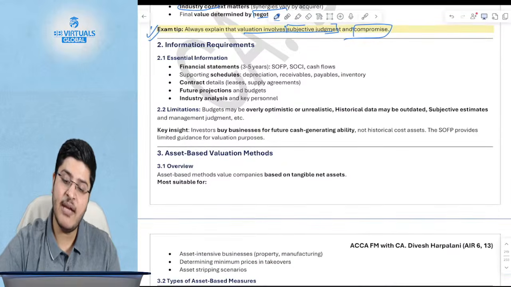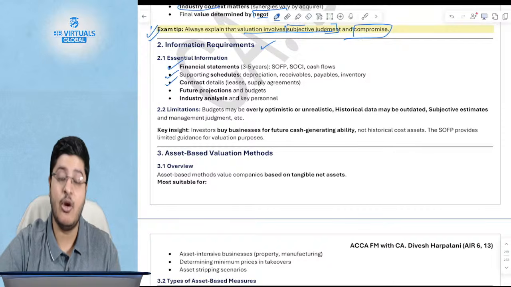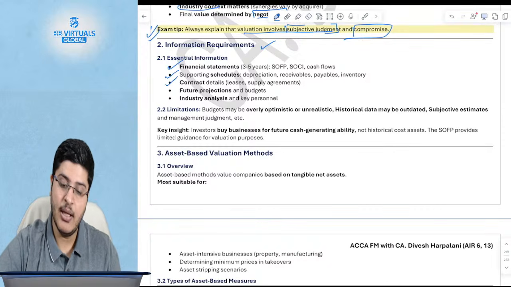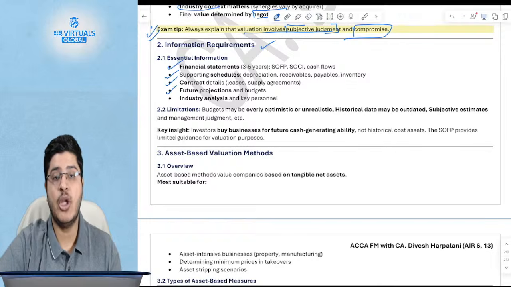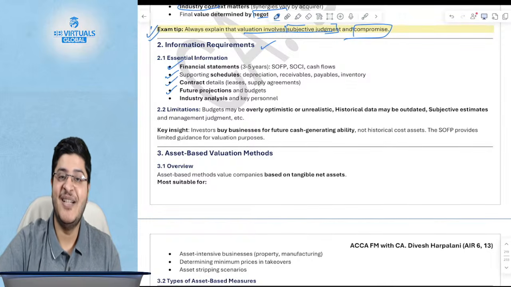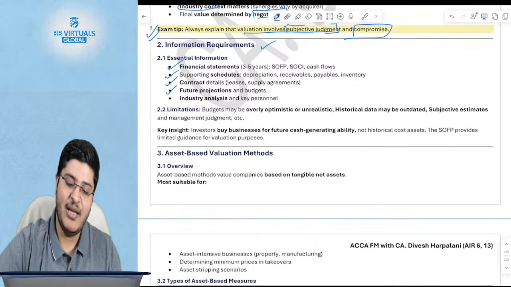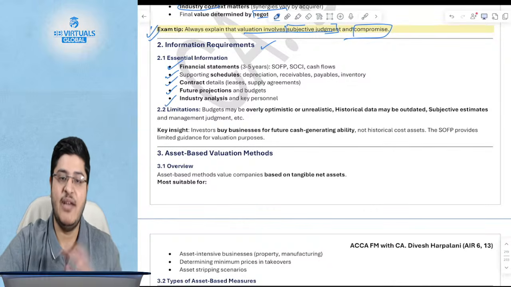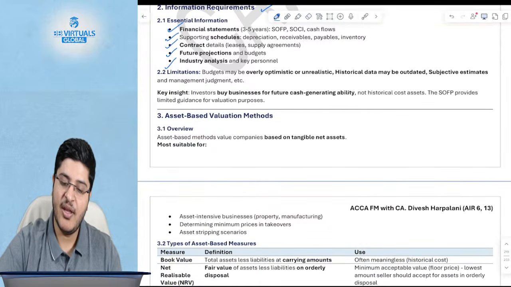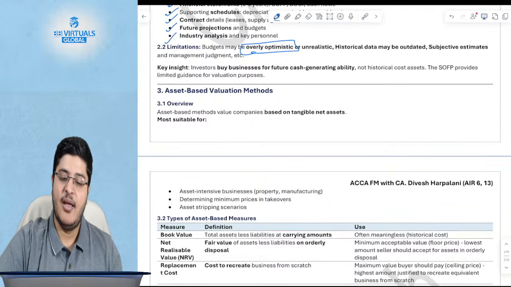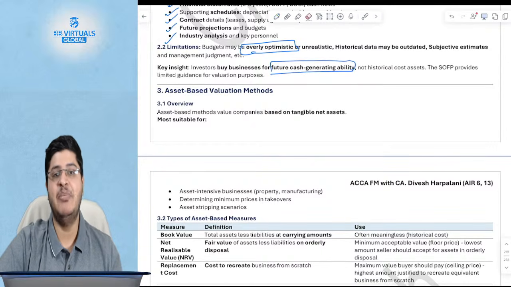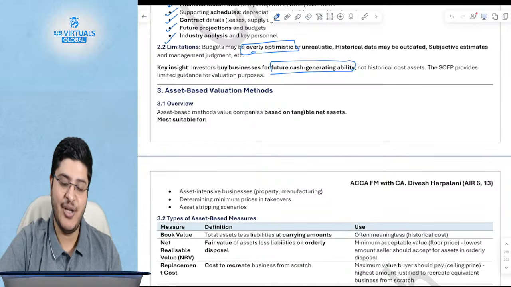Okay. What is the information that you need for negotiation? You'll need the financial statements of the company, you'll need the supporting schedules, you need any contracts it has with customers, with suppliers, you'll need future projections, because of course eventually not only historical information but future information also, because the value of any asset is the present value of all the future cash flows. Finally, also the industry analysis and key personnel, everything will matter. Okay. Now, the limitation is budgets might be overly optimistic, projections might be overly optimistic, etc. Remember, investors buy the businesses for what? For the cash generating ability of this business, for the future cash generating ability.